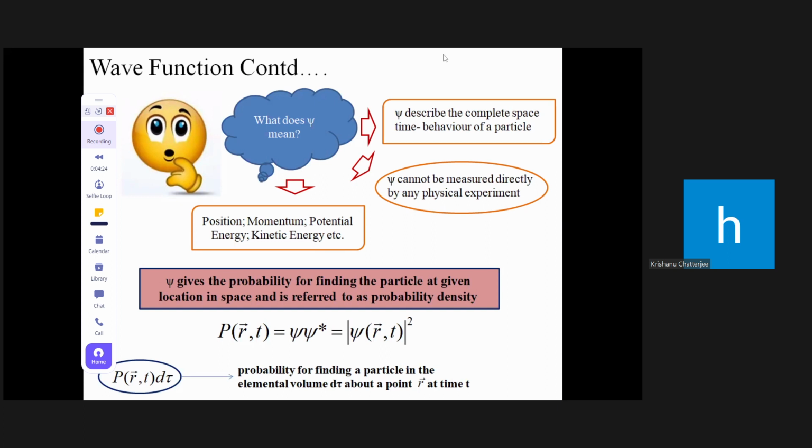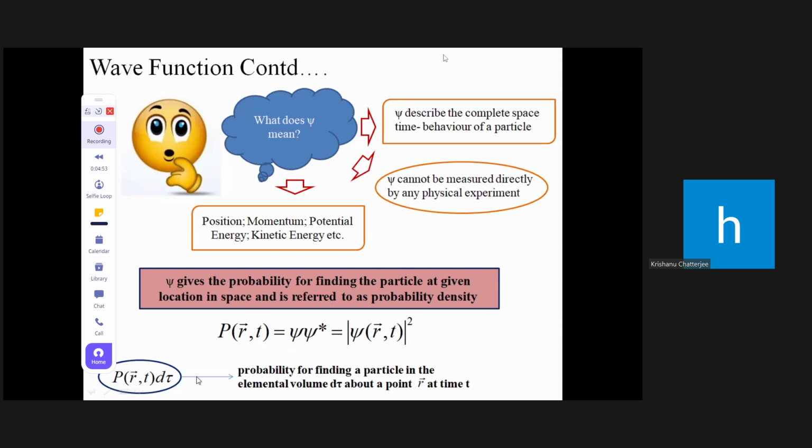So psi is actually imaginary in nature, whereas the wave function of classical mechanics is not imaginary. Since probability is real, multiplying psi star with psi gives a real value. This is the modulus of psi squared.